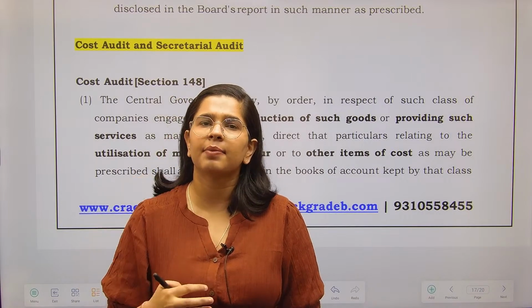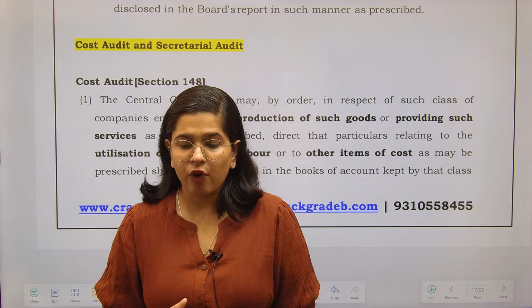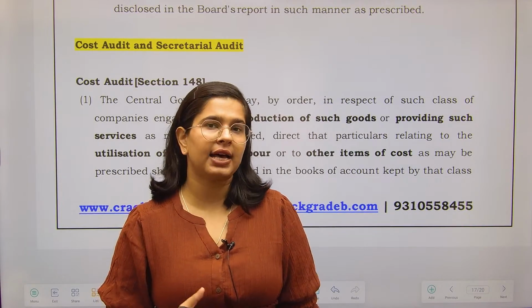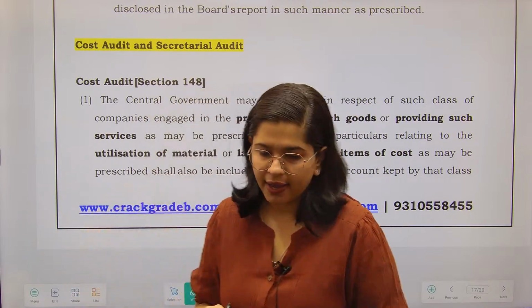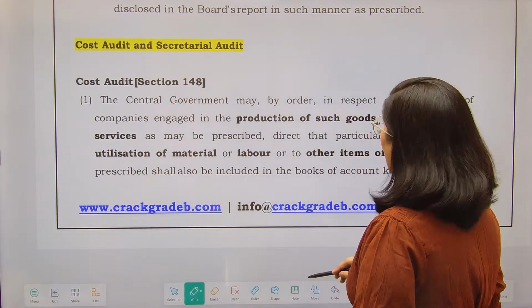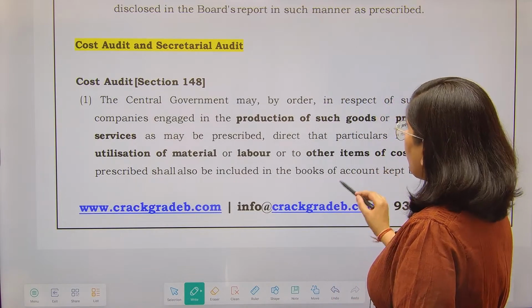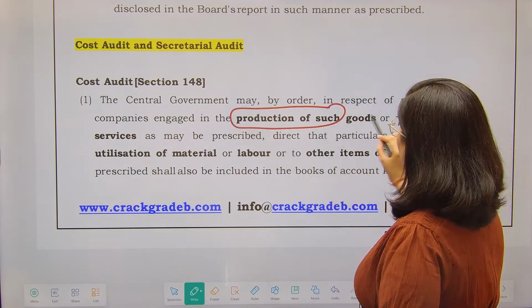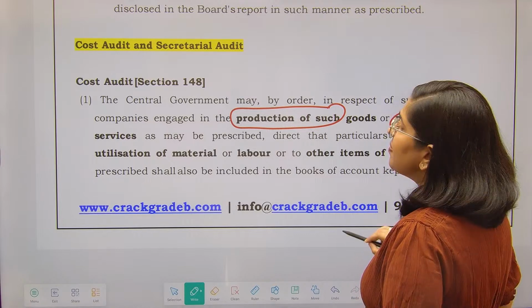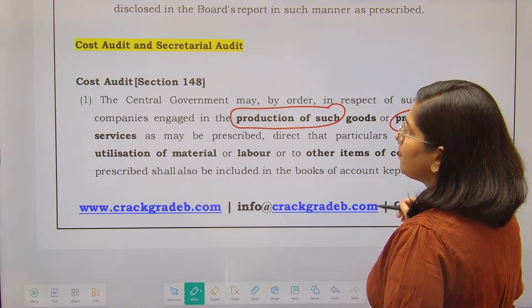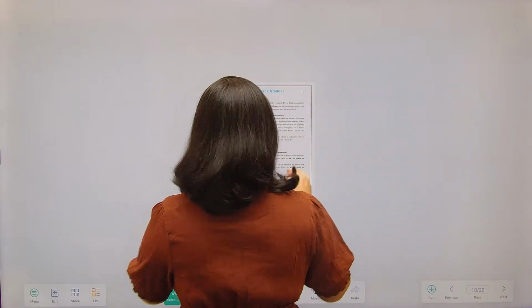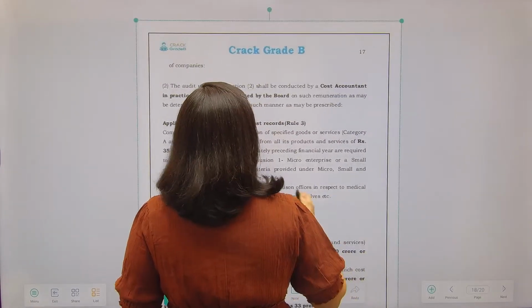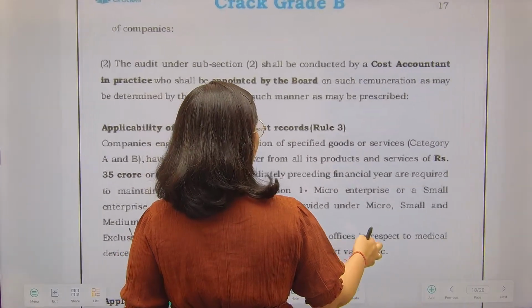Apart from that, there are some industries and sectors for which maintaining cost records has been mandated by the government. All such things we will see over here. Central government may, by order, in respect of companies involved in the production of goods or providing of services, prescribe that you have to maintain records for material, labor utilization, etc. Now, who is going to do the cost audit?